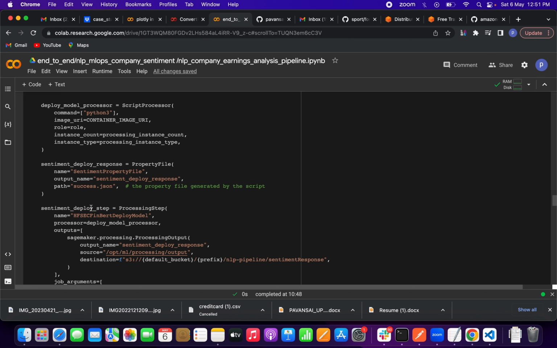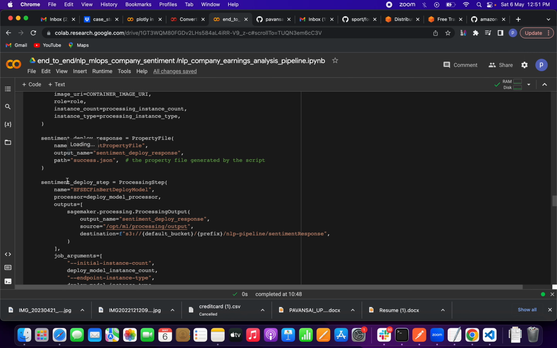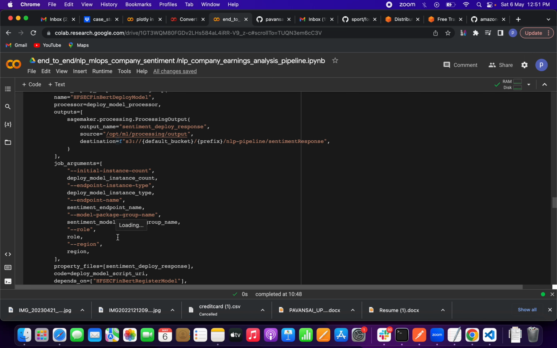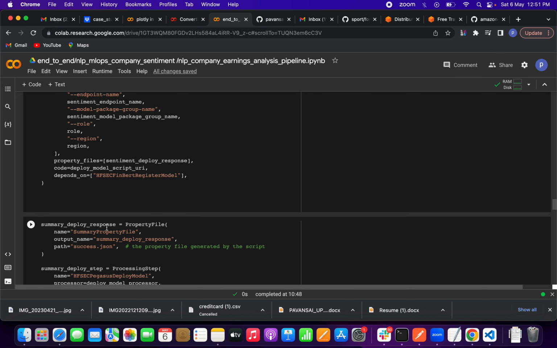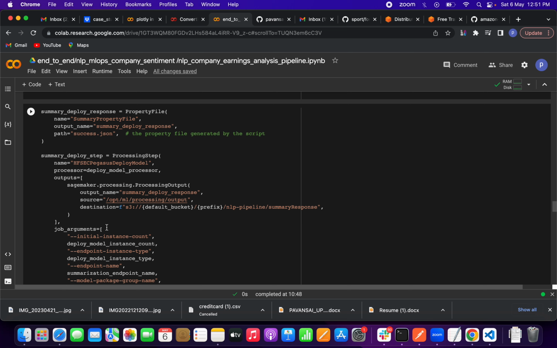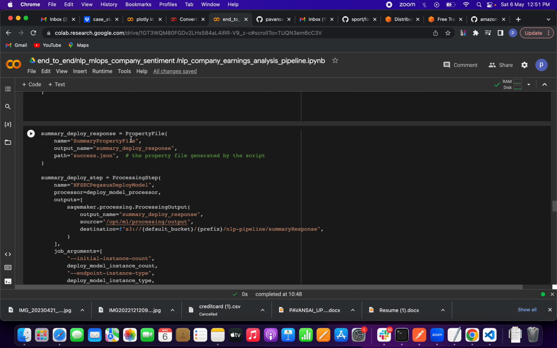Same processing step name, which model you are using, under that the processor, deploy model processor. Output: SageMaker.processing.ProcessingOutput, what is the output name, source, and the destination where it should be, all the processing steps. So these are job arguments, command line tools, all those things, friends. Same for summary also, we have to define the summary deploy property file, all those things will be common, friends.